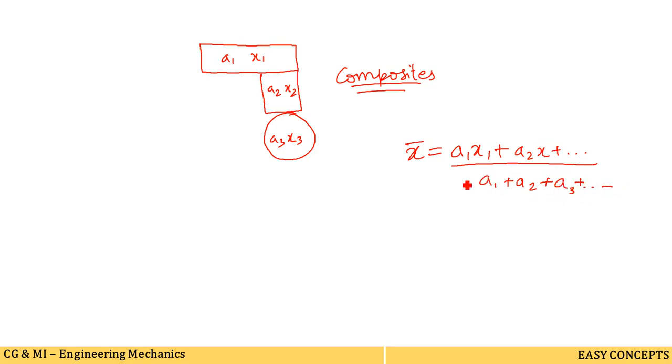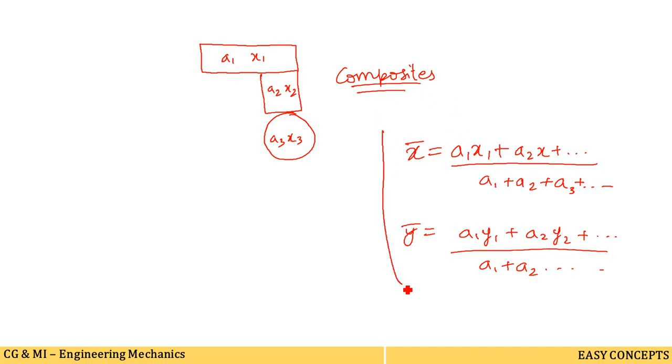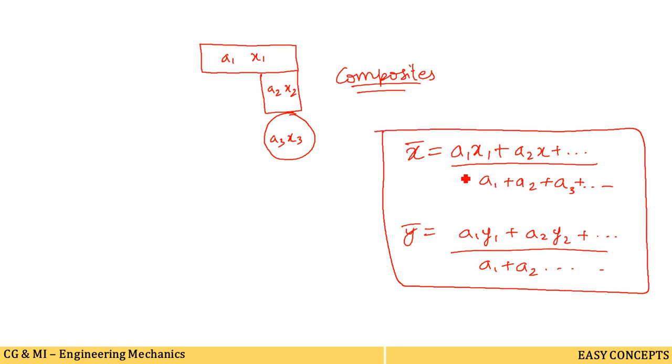Similarly y bar we can write with the formula a1 y1 plus a2 y2 plus up to n number of bodies, divided by a1 plus a2 up to n number of bodies. In this way you can calculate the centroid of composite sections also. While taking the problems, you will get clear about these formulas. Now moving to the theoretical portion from this topic, and keeping a different live lecture for solving the problems, we will proceed further.